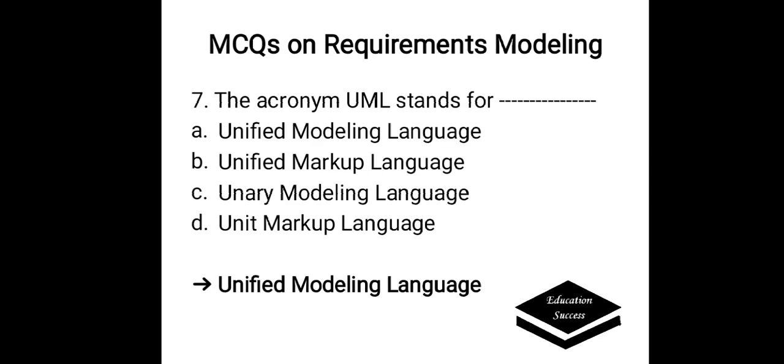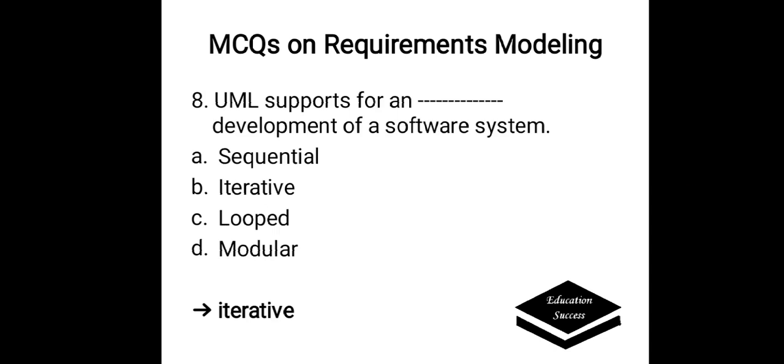The acronym UML stands for? Options are A. Unified Modeling Language, B. Unified Markup Language, C. Unary Modeling Language, D. Unit Markup Language. Correct answer is A. Unified Modeling Language. UML stands for Unified Modeling Language.